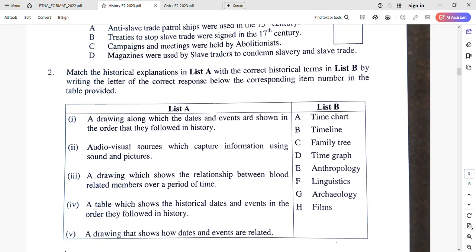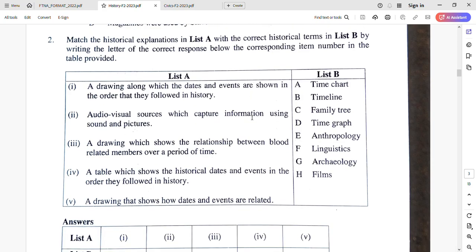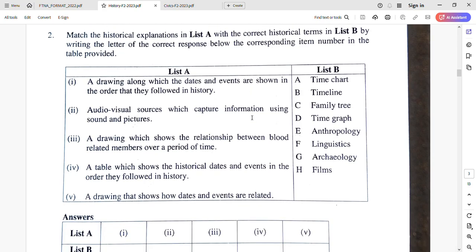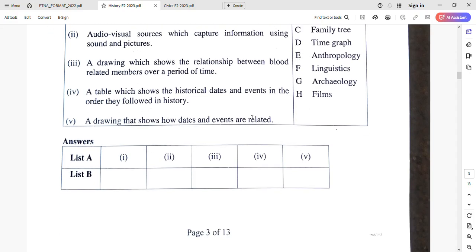This it is from the topic of sources and importance of history, issue of determining the time, and some of the sources of history. So it is matching item, number of items, it is 5 items. You're supposed to answer there, and also they provided to you the box where you can put the answer.